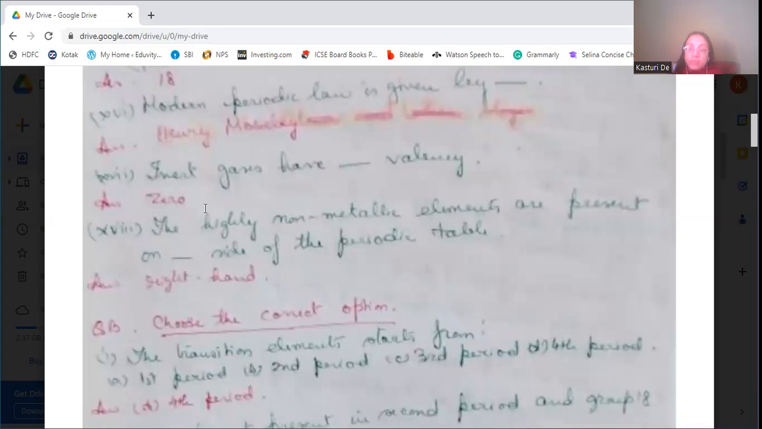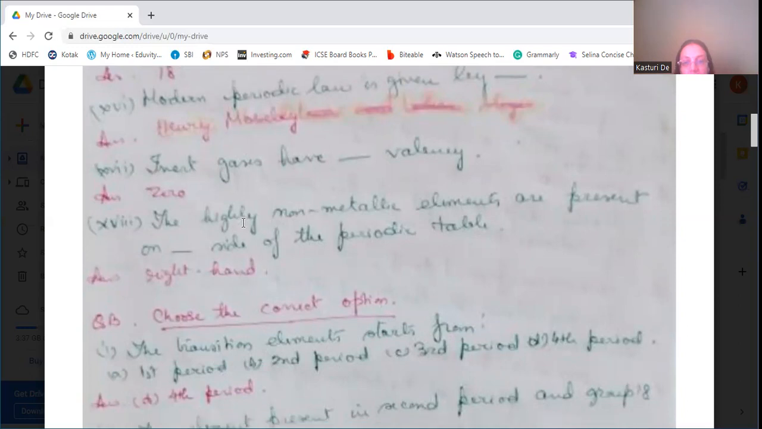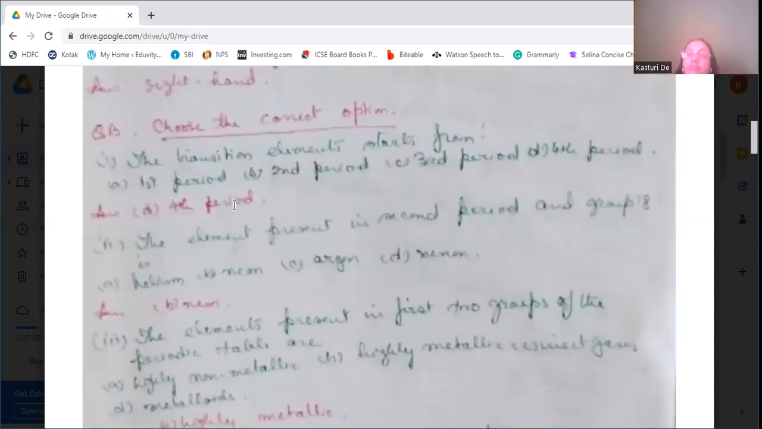Choose the correct option. The transition elements start from the fourth period. Next, the element present in the second period and group 18 is neon.